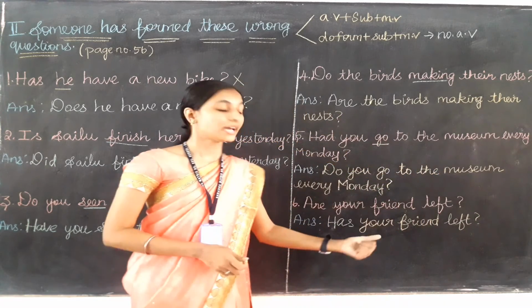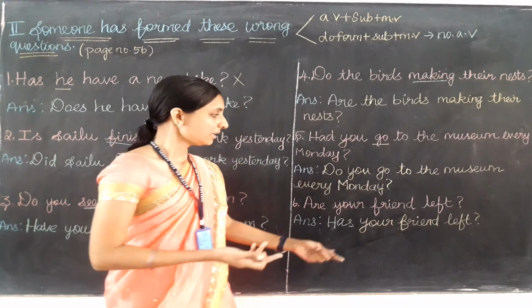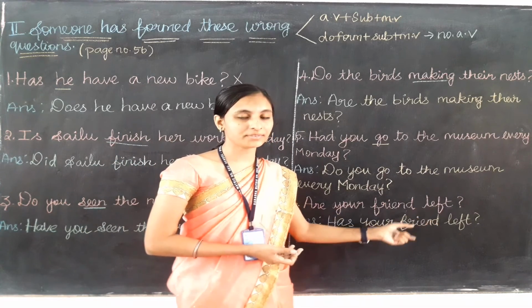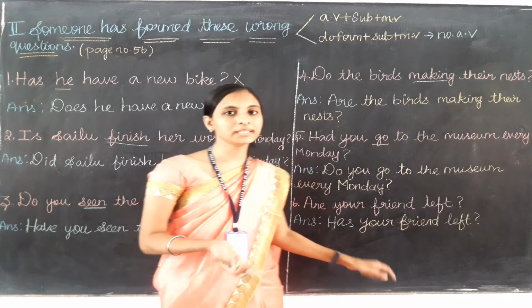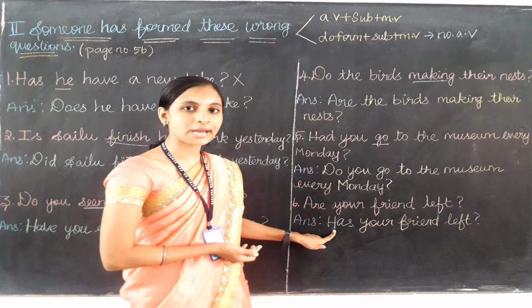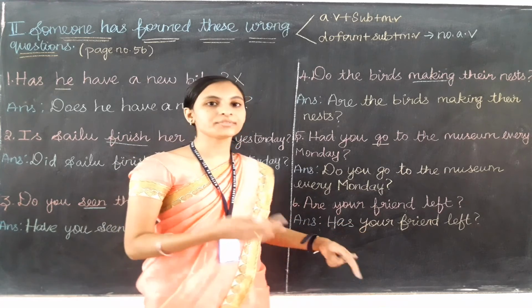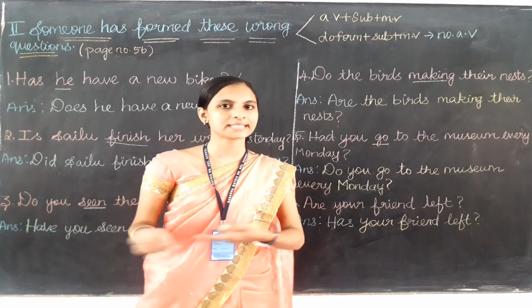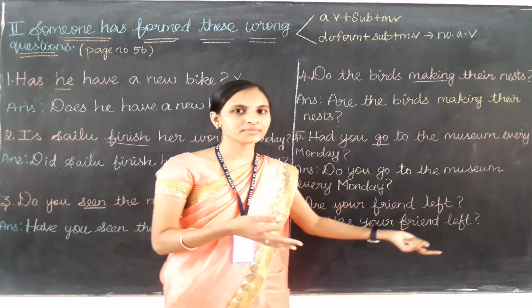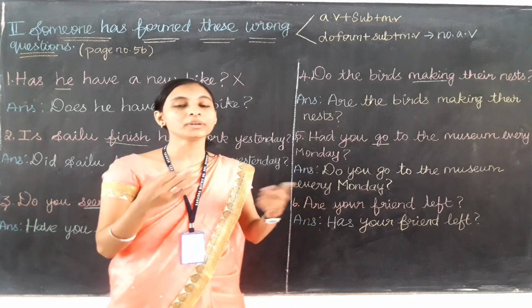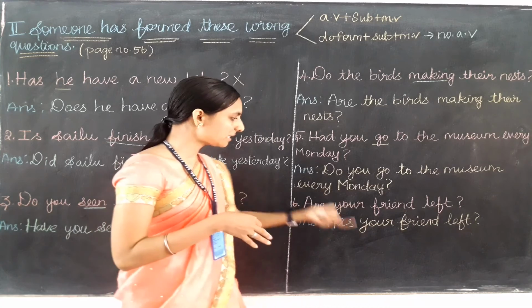Has your friend left? It means we are talking about the friend who has left just now, and left is the past participle. That is why we have used the have form. And in the answer we can say, yes, my friend has left. My friend has left. So always the past participle will come with the have form verb only. Okay, so that's all, children.